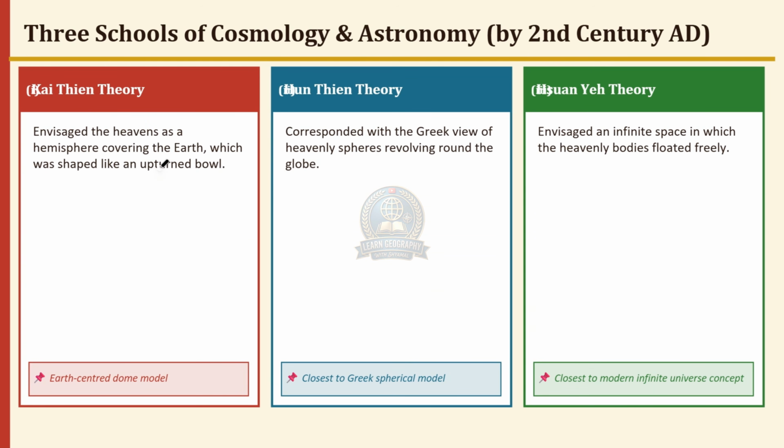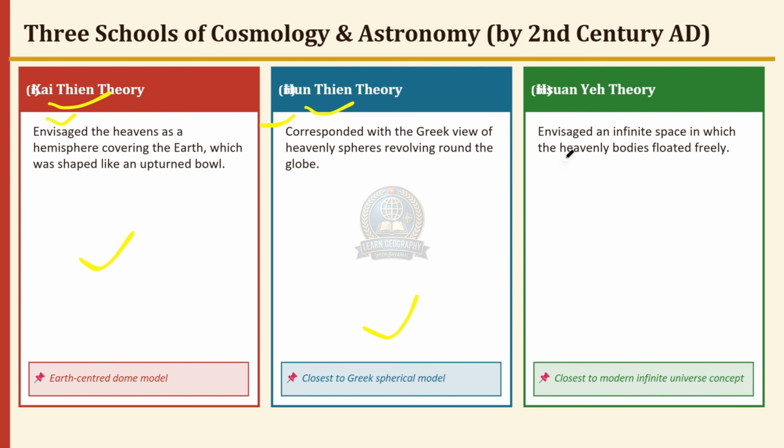Three schools of cosmology and astronomy by the 2nd century AD. The Kai-Tien theory envisaged the heavens as a hemisphere covering the earth, which was shaped like an upturned bowl. This is the earth-centered dome model. The Hun-Tien theory corresponded with the Greek view of heavenly spheres revolving around the globe, closest to the Greek spherical model.